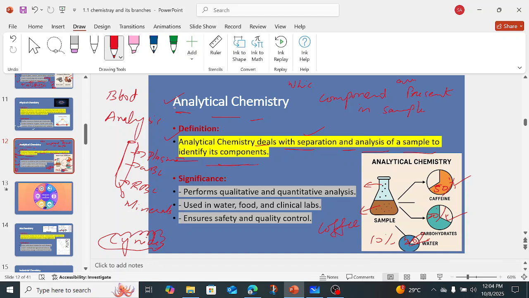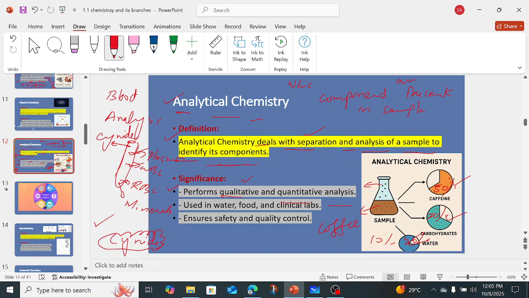Now the forensic chemists will analyze the sample: plasma is present, WBC is present, RBC is present, minerals are present, but if he has taken cyanide, cyanide would be present over there too. By the help of chromatography or spectroscopy techniques, they can identify which components are present, so they can identify that cyanide is the cause of the death. Done.